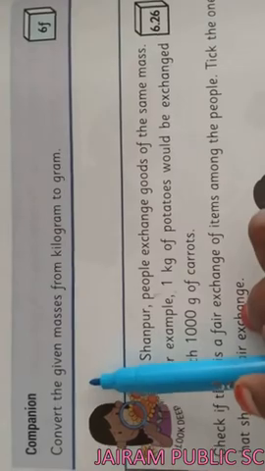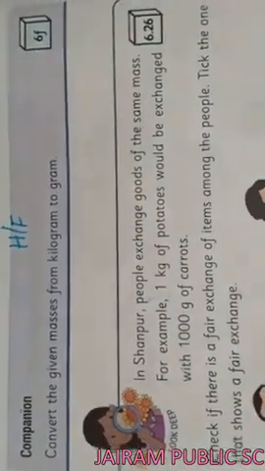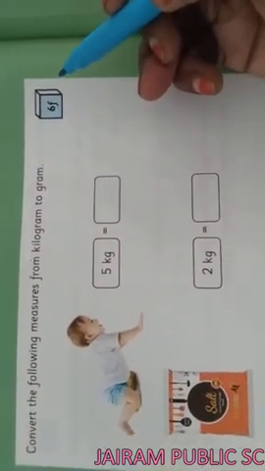Next, companion activity, activity number 6F. This is your home fun. This is your companion book, page number 62, children.